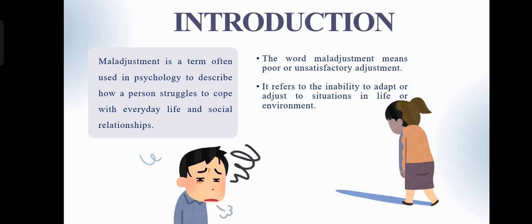Introduction. The word maladjustment means poor or unsatisfactory adjustment. When a person fails to adapt to life situations and to their environment, they are said to be maladjusted. For example, a child who cannot adjust to a new school environment may become withdrawn or aggressive. So, maladjustment is about an individual's inability to cope effectively with everyday challenges.